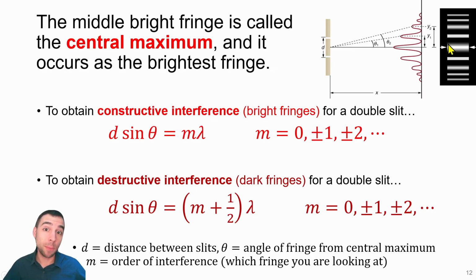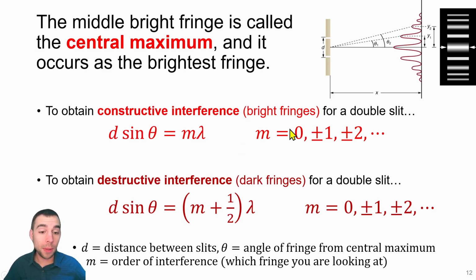We call the center bright spot the central maximum, and this will always be the brightest. It'll have the most intensity. And then any spot beyond that we call the next fringe, either a bright fringe or a dark fringe. We can calculate where our bright fringes will occur, at what angle they will be deflected from the central maximum, using this diffraction equation, d sin θ = mλ.